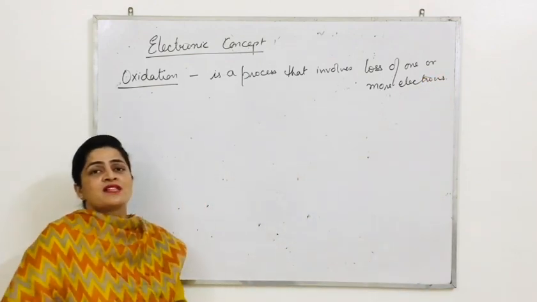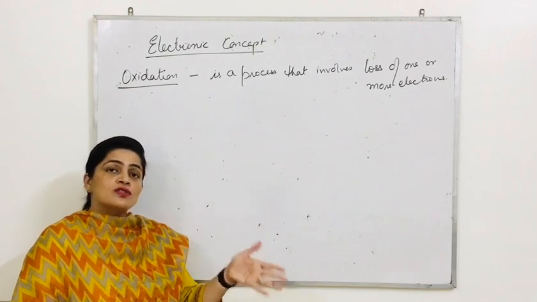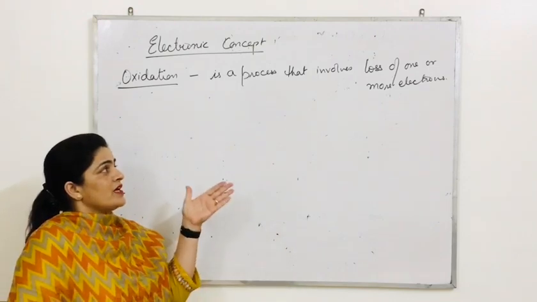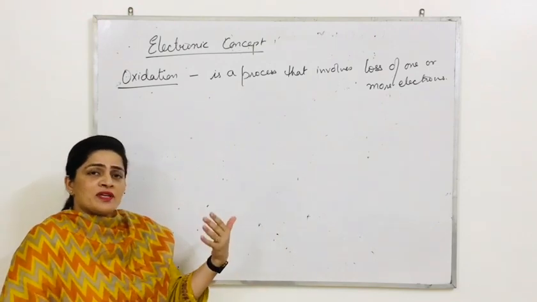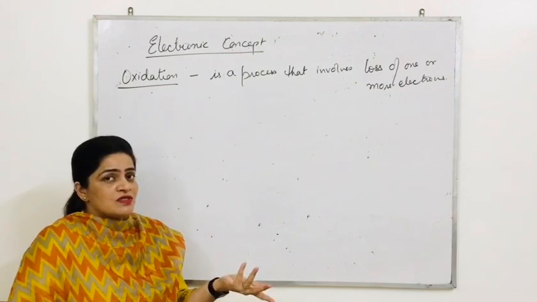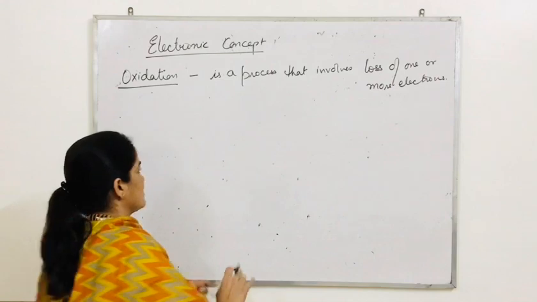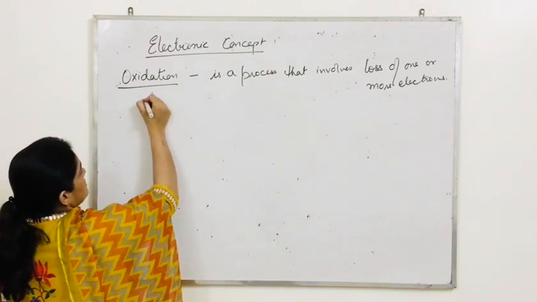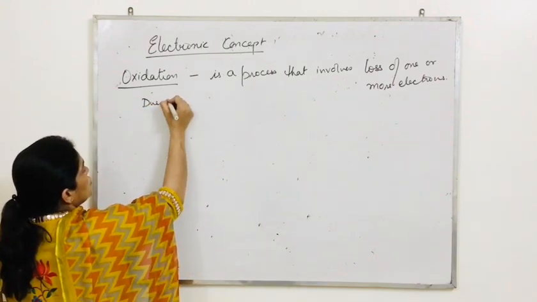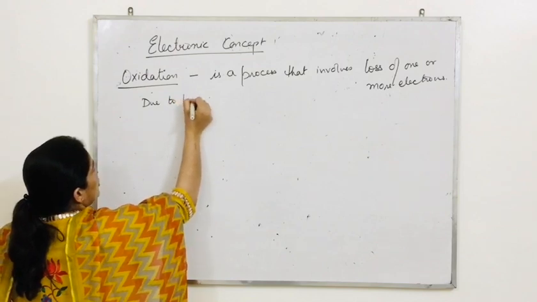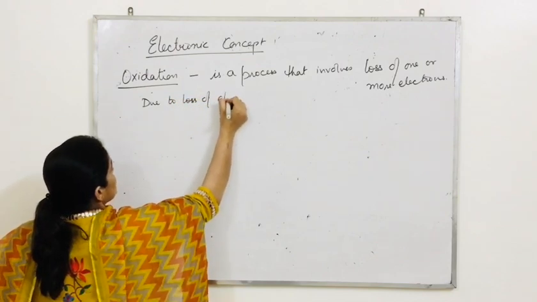Oxidation is a process that involves loss of electrons. Either one electron is lost or in the process 2 electrons are lost or 3. Overall it is called oxidation process. Okay, now due to loss of electrons,